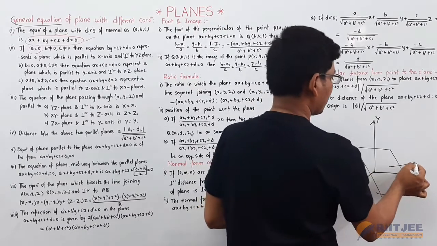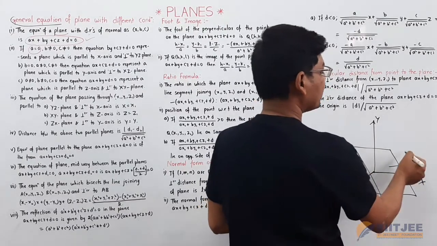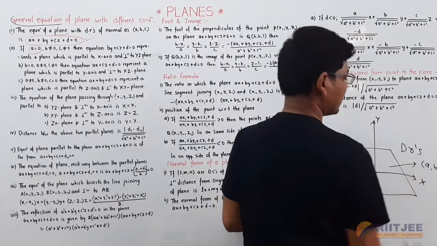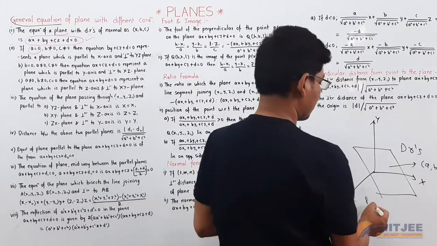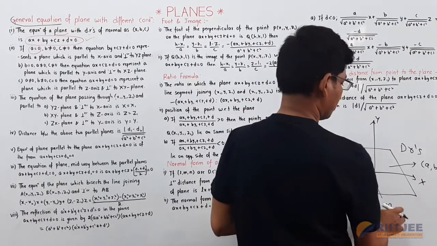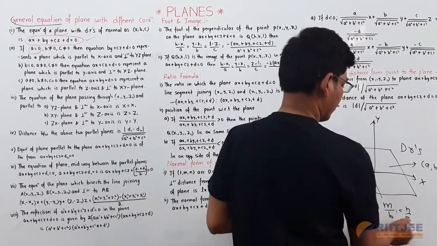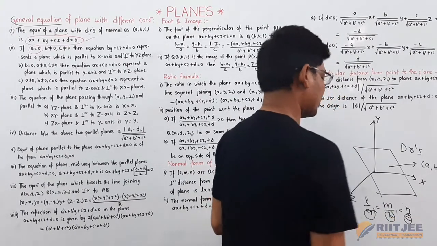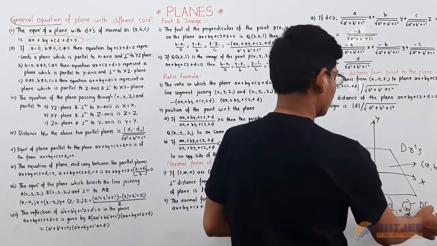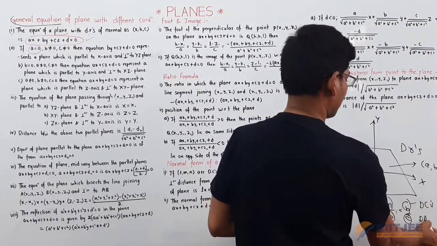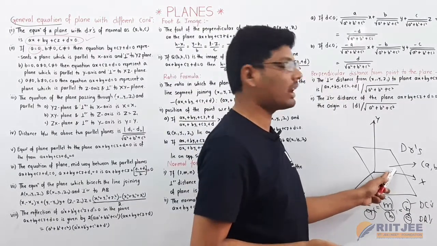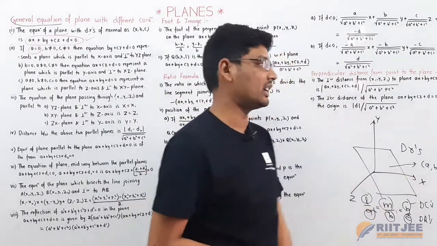If you take a normal to this plane, the direction ratios of this normal are a, b, c. Here a, b, c are direction ratios, and l, m, n are direction cosines. The direction ratios of a normal of a plane are a, b, c.